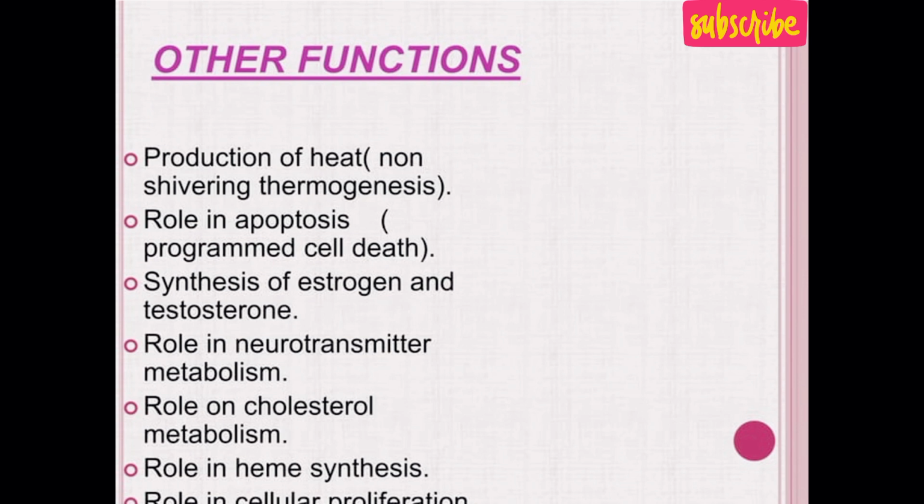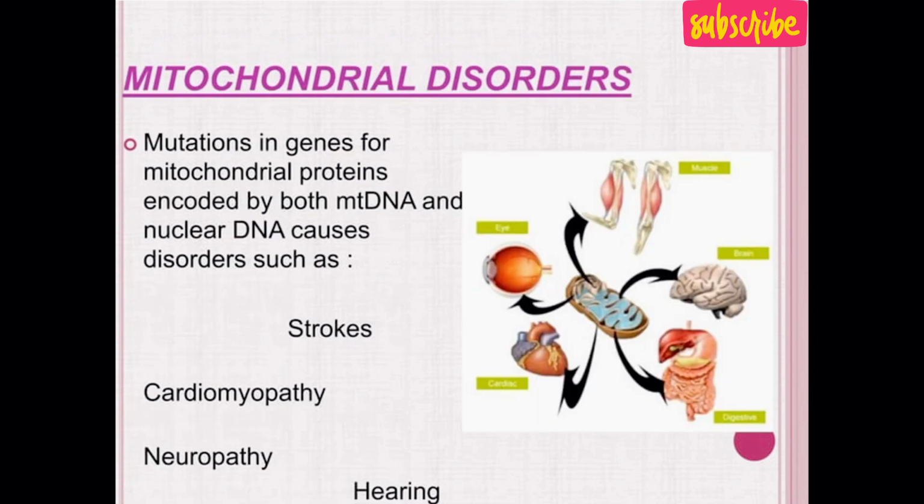Other function: production of heat, and this process is known as non-shivering thermogenesis. Role in apoptosis, which is commonly known as programmed cell death. It is also responsible for synthesizing estrogen and testosterone, has a role in neurotransmitter metabolism, a role in cholesterol metabolism, and a role in heme synthesis. Mitochondrial disorder.